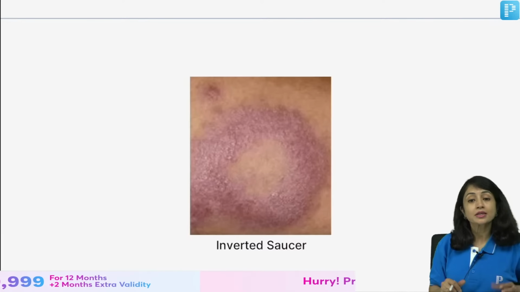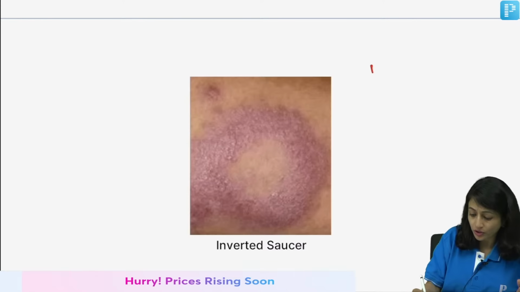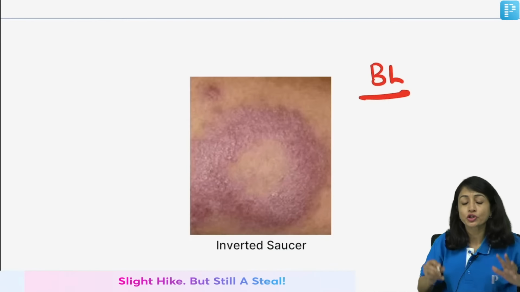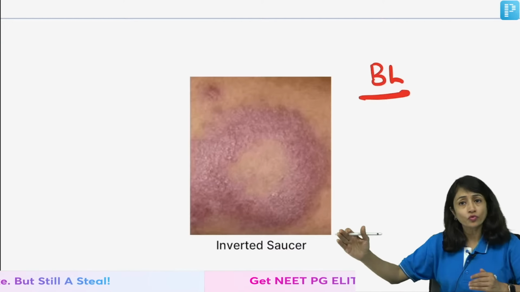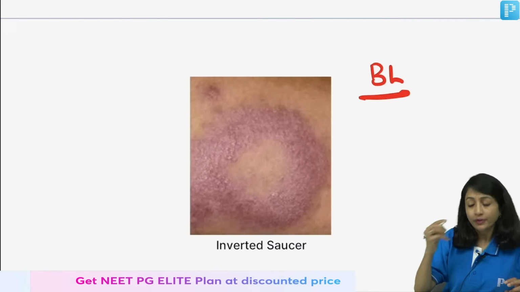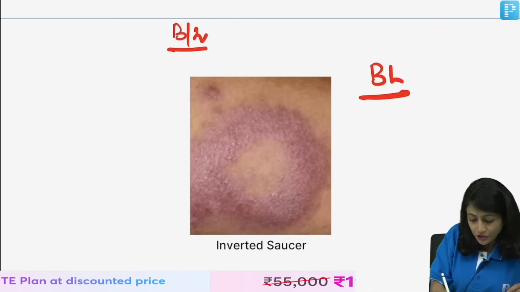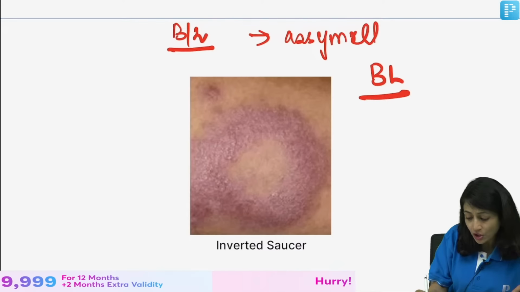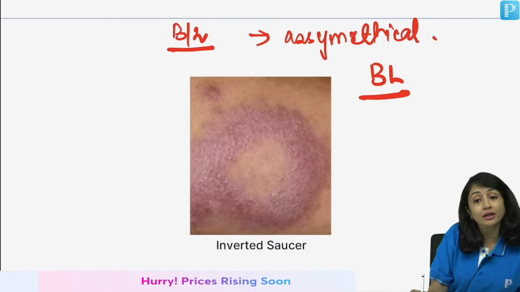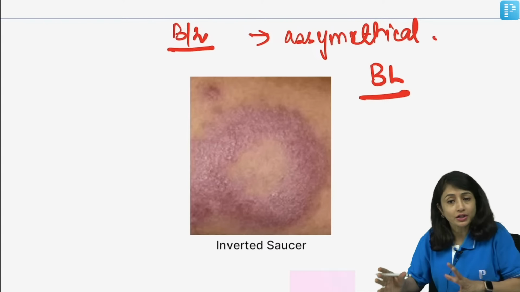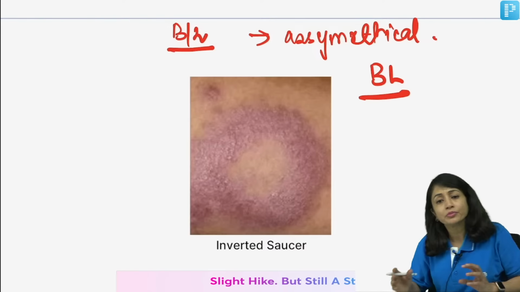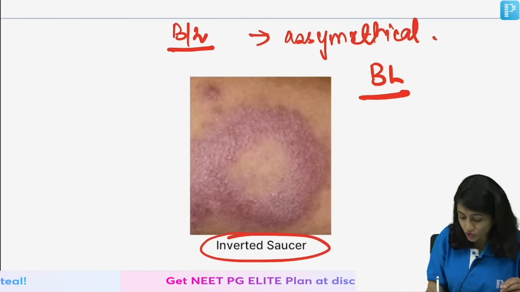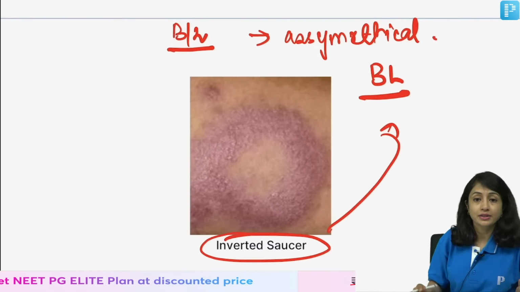Next, this is the inverted saucer, or what I showed in the image. Inverted saucer is a feature of BL Hansen. As we are moving towards the lower pole, we have bilateral lesions, but they will be asymmetrical because they will become symmetrical only when we reach the LL pole. So, bilateral lesions which are asymmetrical, numerous in number, both small and large lesions, and inverted saucer appearance in BL Hansen.